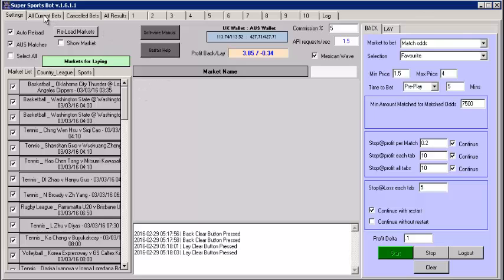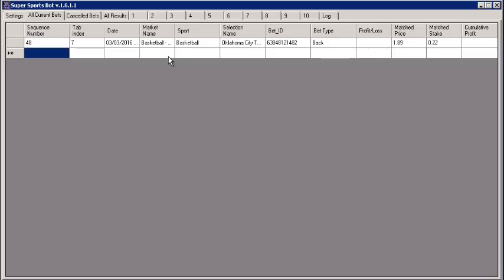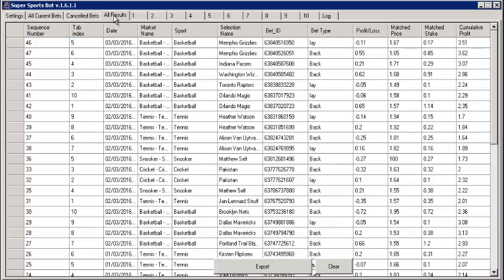Along the tabs at the top, we have the current bets. I've got one bet on the basketball, Oklahoma City. Cancelled bets, if there are any bets being cancelled, here's one that was cancelled and then replaced. And all the results. We can see on the results at the moment, I'm 3.51 in profit in just on 4 days, so it's hardly 4 days there. 3.5 represents, in points, about 17 points profit here.